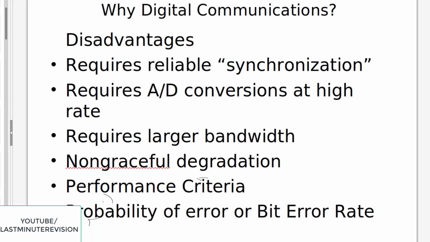If you are using only an analog system, you don't have to convert from A to D, but in digital systems you will require analog to digital conversion, and it also requires a larger bandwidth. Here non-graceful degradation is there, and the performance criterion is important: probability of error or bit error rate.